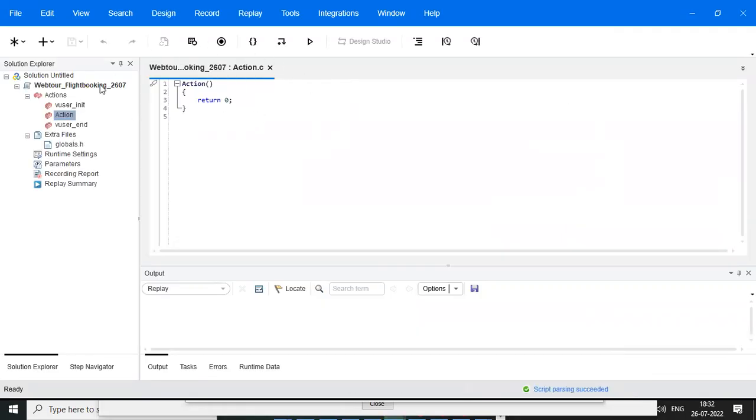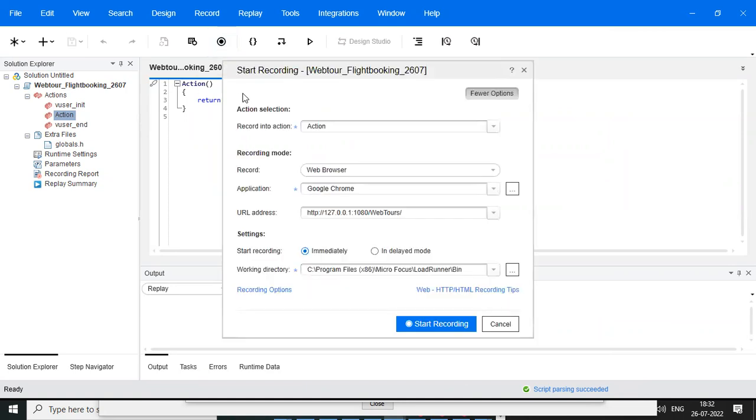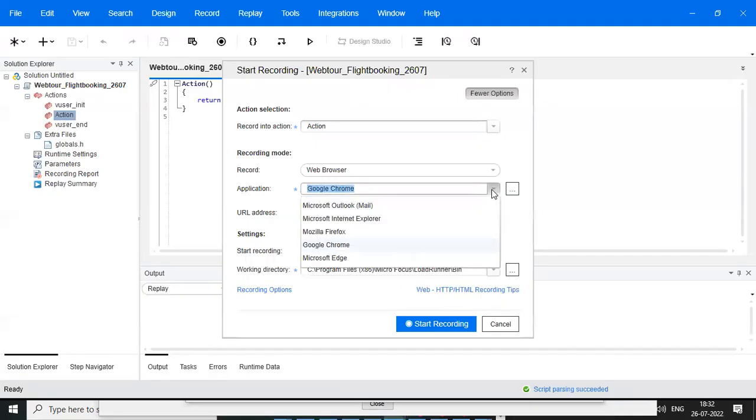After you click on the Create button, it will open like this. And after that you need to start recording, so click on this Record button. After that a pop-up window will open, Start Recording. Here we have different applications, meaning browsers: Google Chrome, Microsoft Edge or Internet Explorer. You can select anything; from my point of view, I selected Google Chrome.